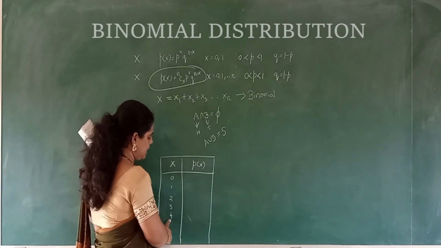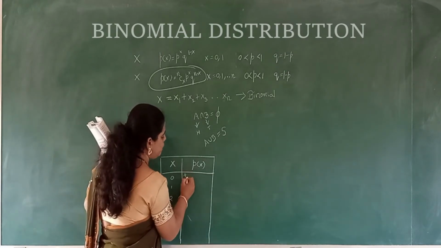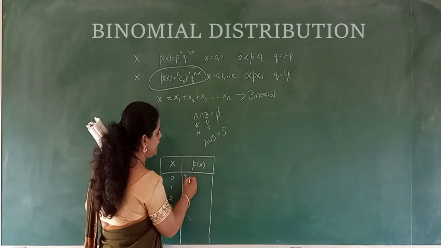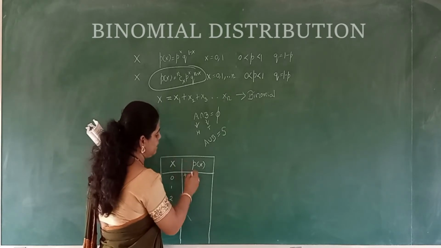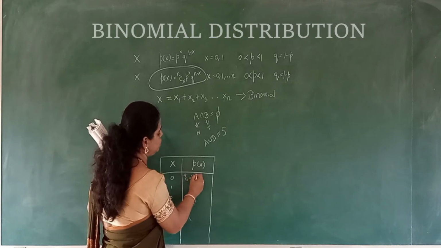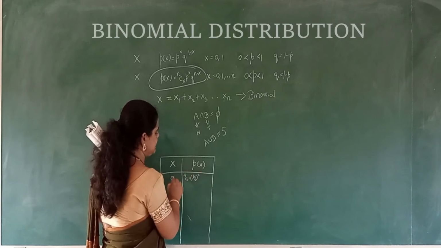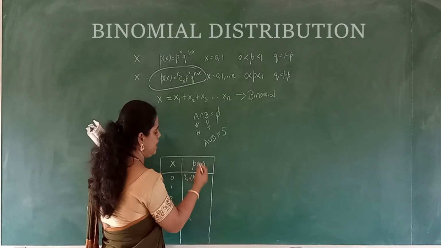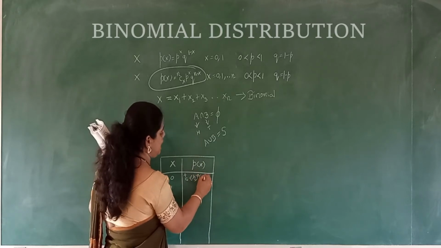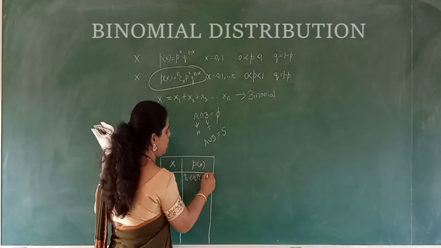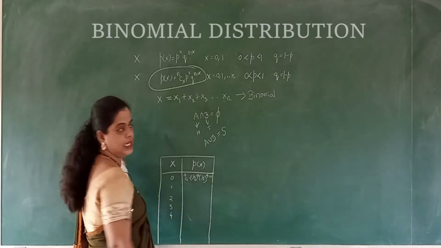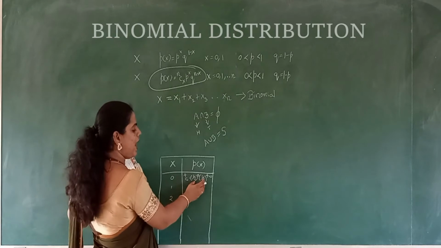So if n is equal to 4, then you will write 4C0 into p to the power x. Then for example, if it is 1 by 2, 1 by 2 to the power x, x is nothing but 0, and 1 by 2 to the power of the remaining, that is q, 4 minus 0. Hope you are understanding. So this you have to do, right?